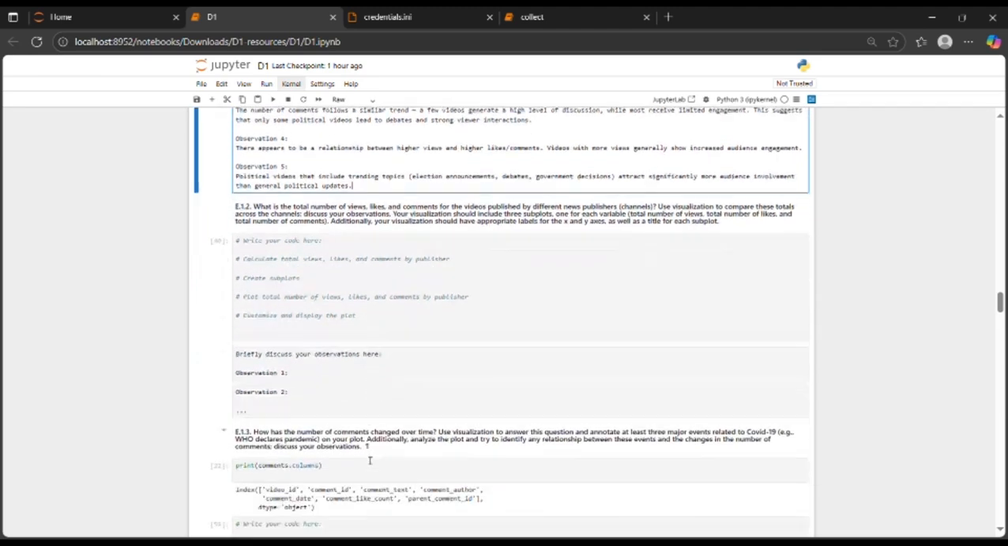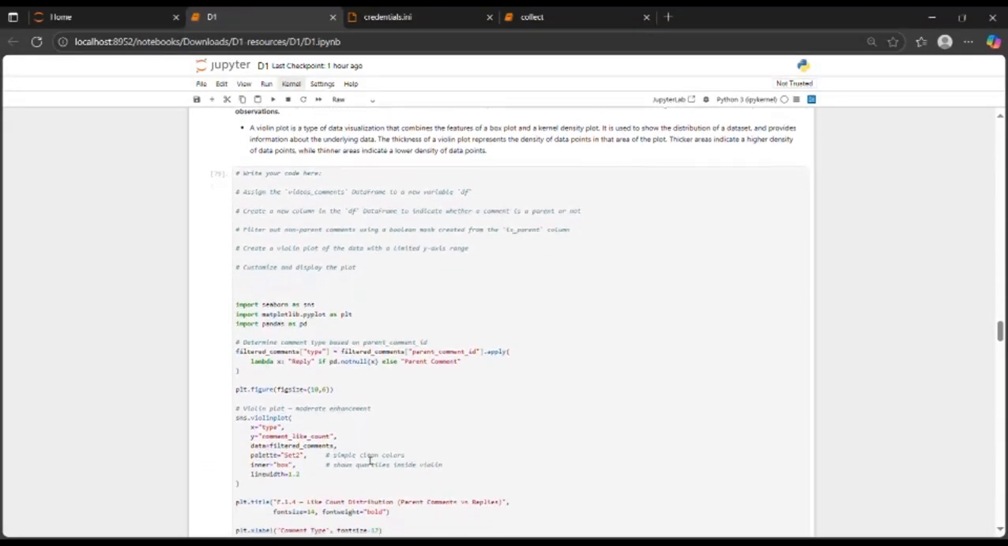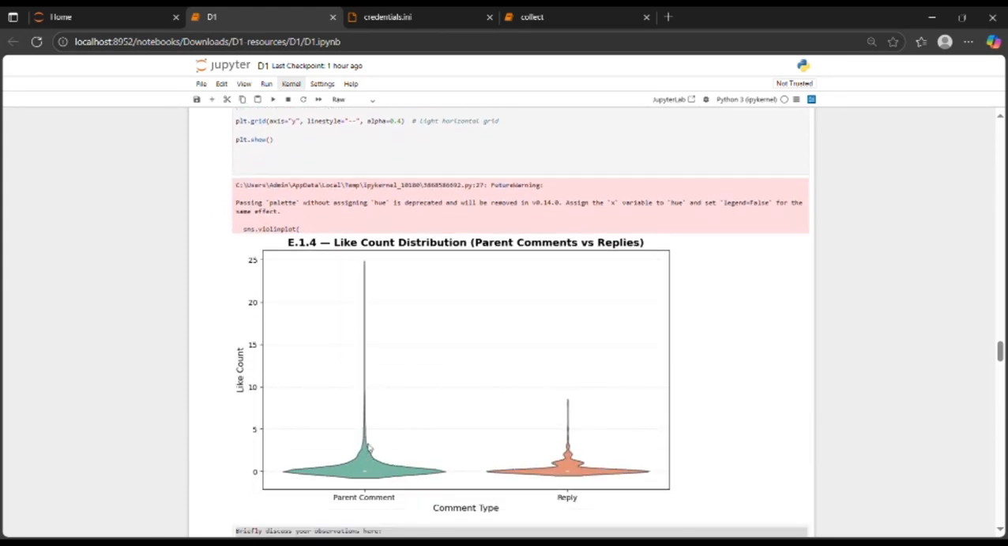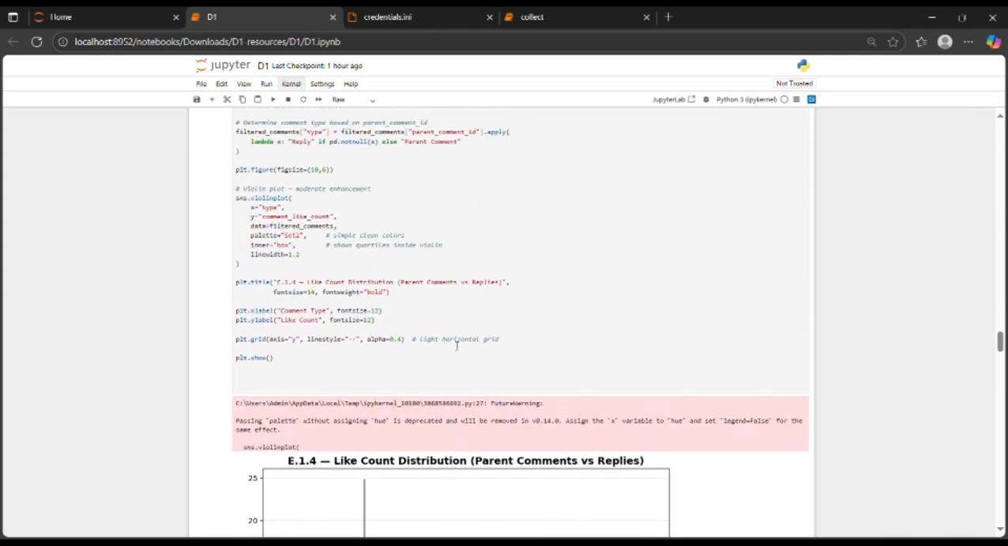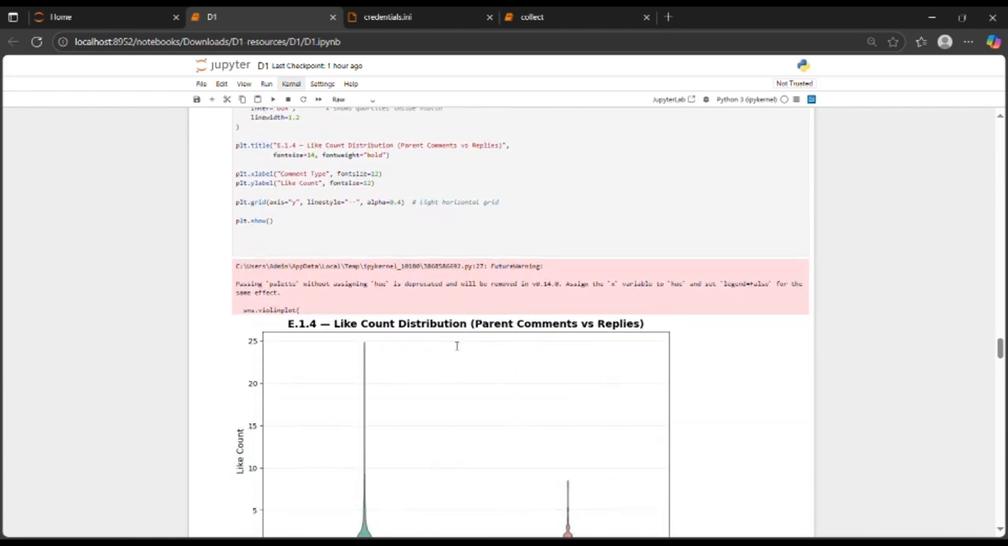Moving to the next part, that is E1.4, violin plot on likes on parent comments versus replies. This graph compares like counts of parent comments and replies. Parent comments are top level comments, and replies are responses to those comments. I enhanced the visualization by adding a color palette, using the command palette set to a chosen palette, and inner equal to box to show quartiles inside the violin, and grid lines to make reading easier.